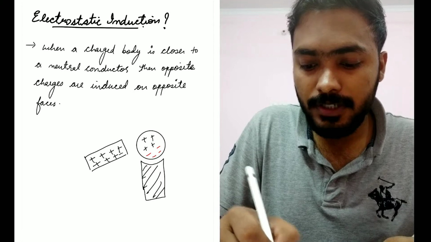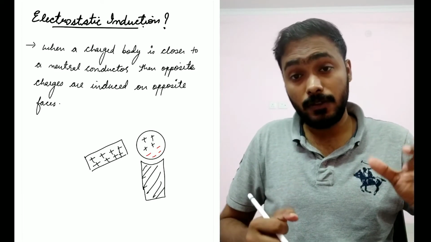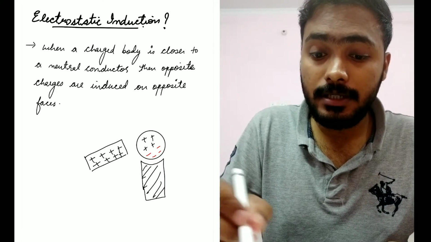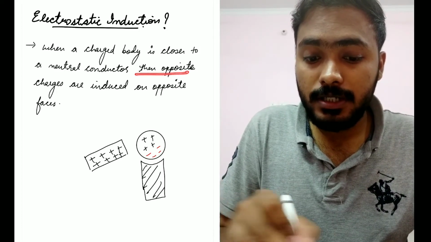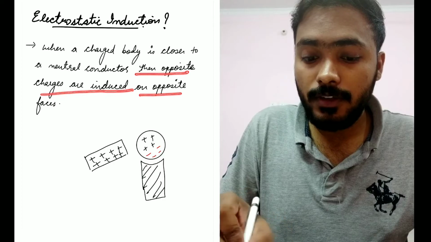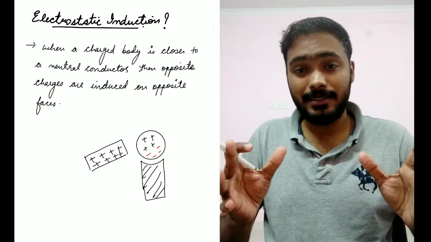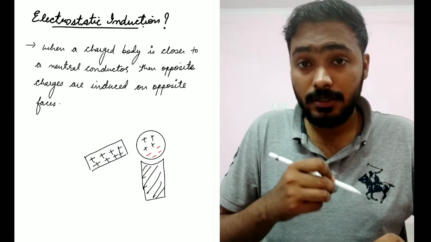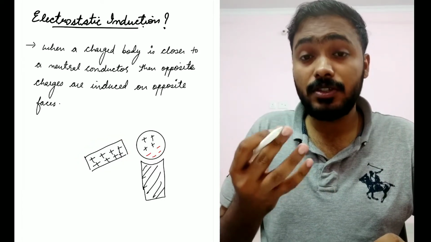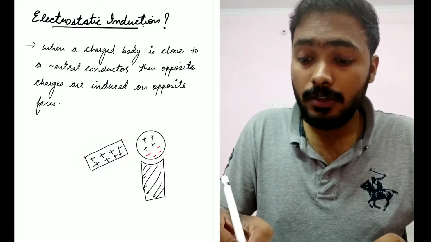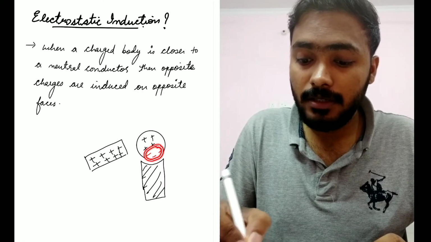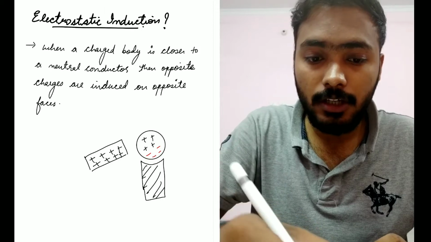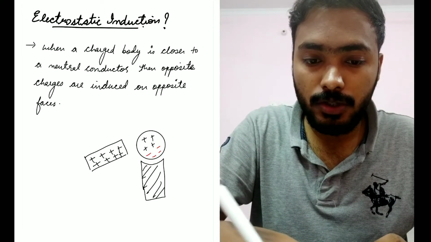So you have this positively charged body. I have brought this positively charged body closer to my neutral body. So what happens when that happens? Then opposite charges are induced on the opposite faces. So basically, under the influence of this positively charged body, this neutral body's negatively charged particles will come closer to the surface. It will come closer to the surface. So what is going to happen?